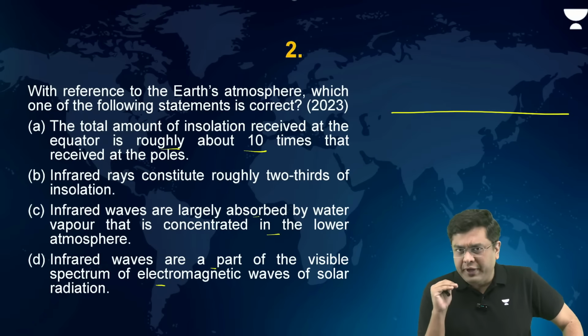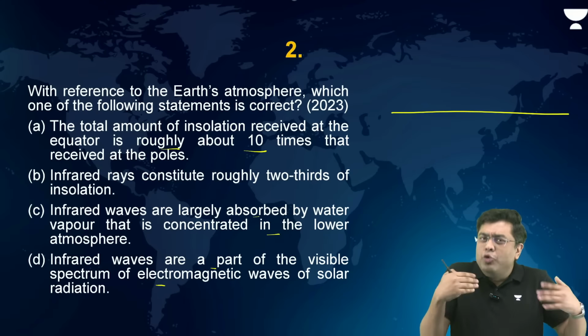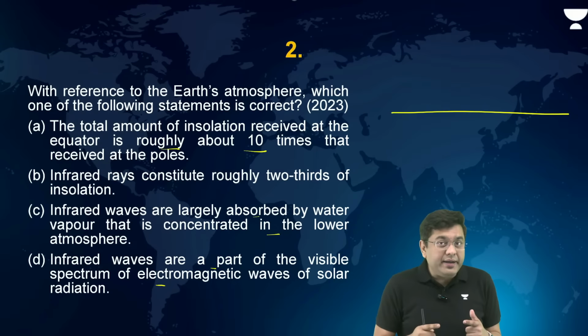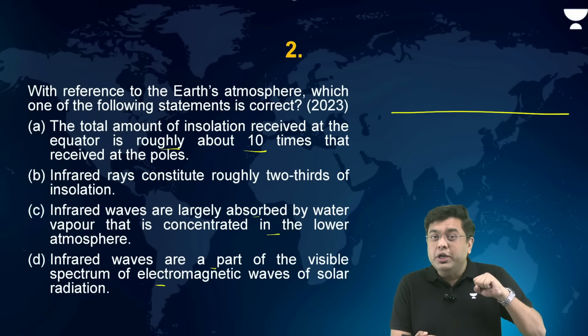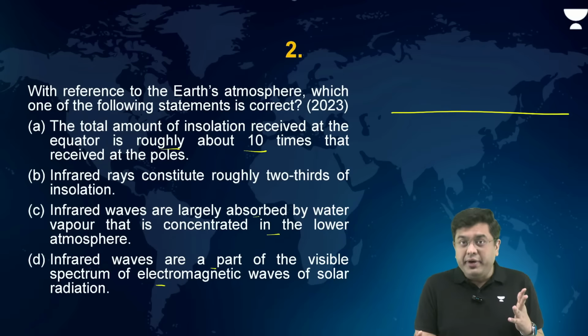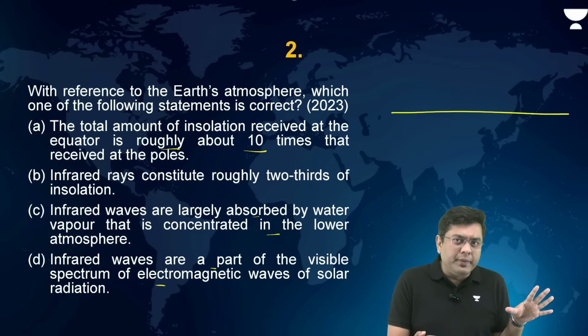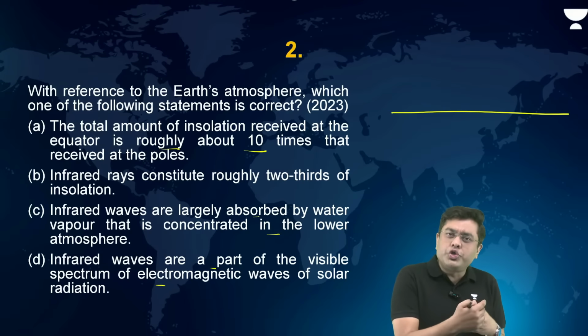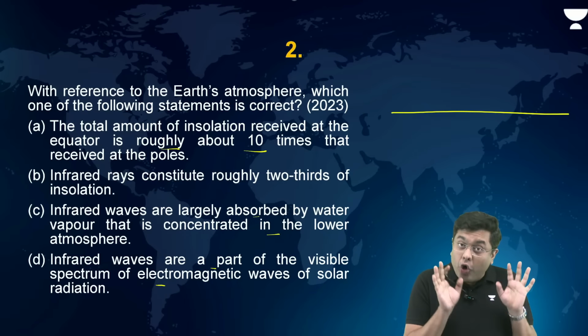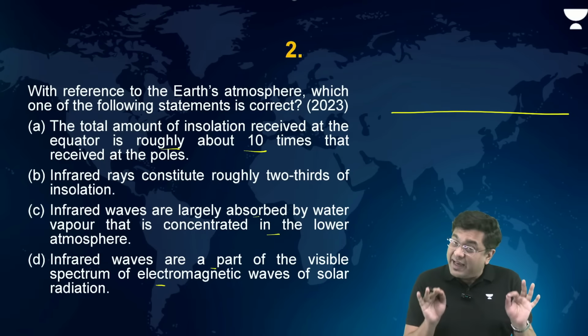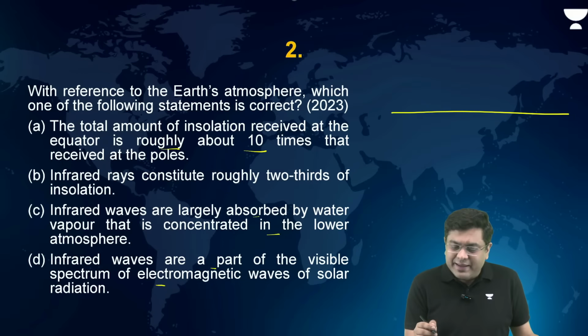If you understand this, first of all, this has got to do with the heating of the atmosphere. That is the topic here. How does the atmosphere primarily get heated? Does the atmosphere get heated by the incoming solar radiation or by the outgoing terrestrial radiation? That is what the question is about. It might have confused you in terms of the data pointers, 10 times, 2/3. That is all meant to confuse you. Understand a simple concept.